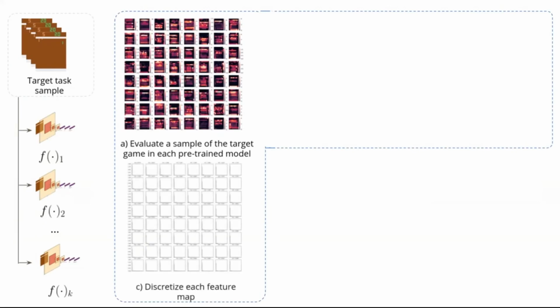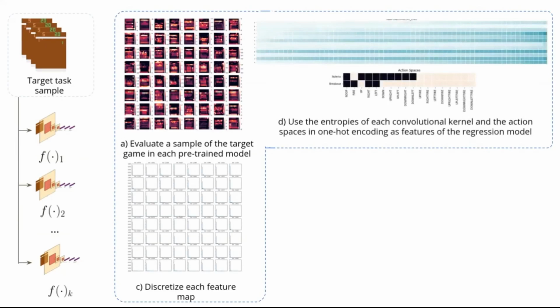Then we discretize the feature maps, and we find the entropy of each one. Then as features of the regression model, we use the entropies that we find and the action spaces of the source and target task in one hot encoding.